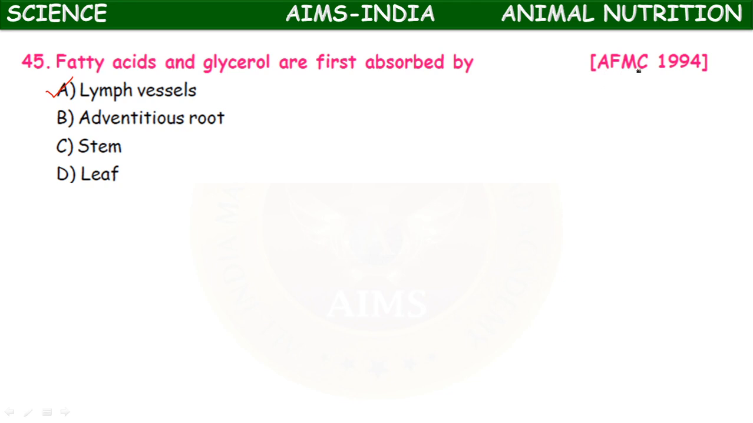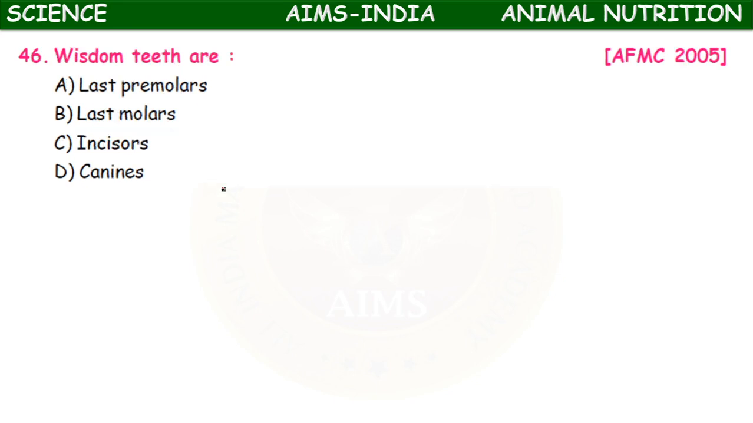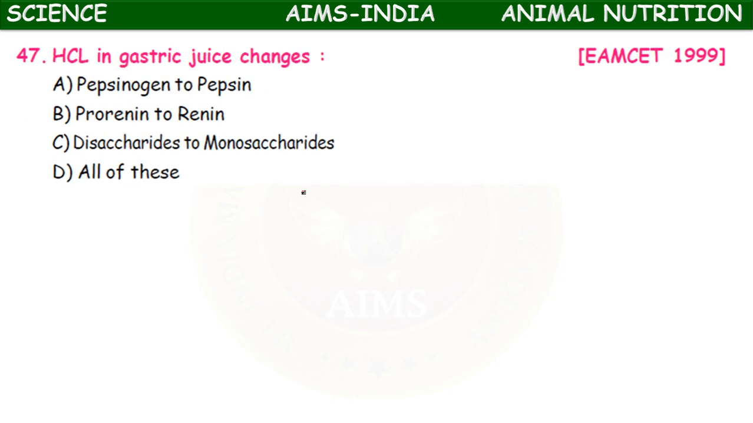AFMC means Armed Force Medical Colleges, in 1994 this question appeared. Okay, lymph vessels. Wisdom teeth are last premolars, last molars, incisors, canines. So actually last molars, they are produced at the age of adolescence. Okay. Next, this question also appeared in AFMC, Armed Force Medical Colleges, previously.